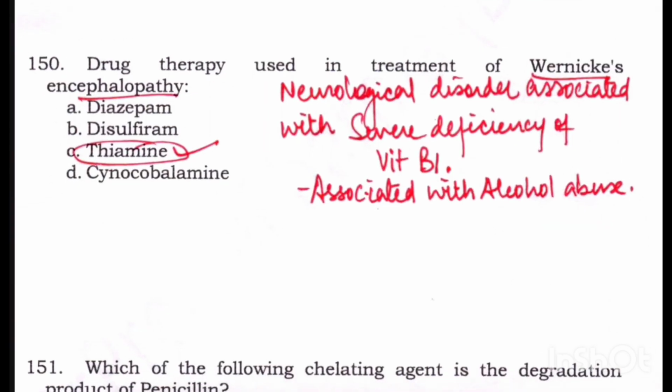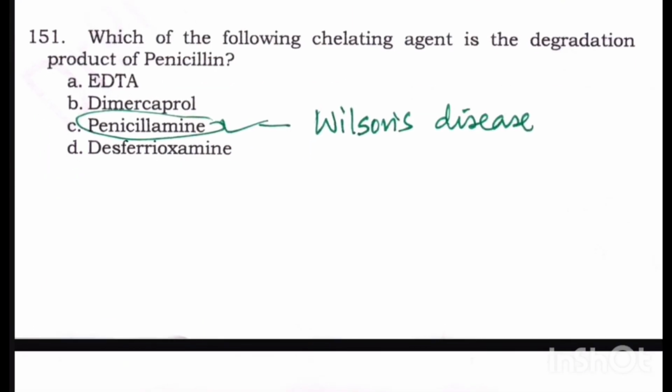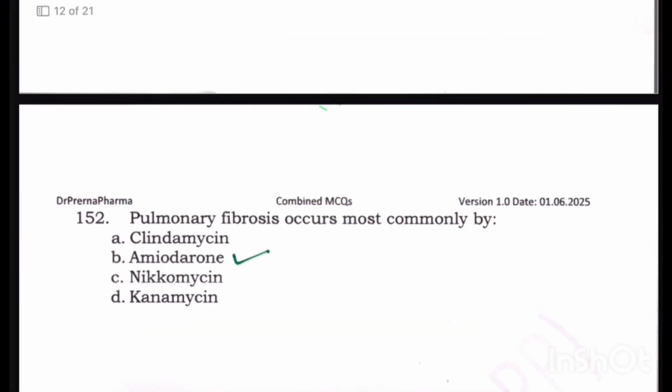Drug therapy used in the treatment of Wernicke's encephalopathy. Wernicke's encephalopathy is basically a neurological disorder associated with severe deficiency of vitamin B1, that is thiamine, and it is associated normally with alcohol abuse. So here the patient has to be given thiamine. Which of the following chelating agent is the degradation product of penicillin? Penicillin, the degradation product is penicillamine, which is basically used in treatment of Wilson's disease.